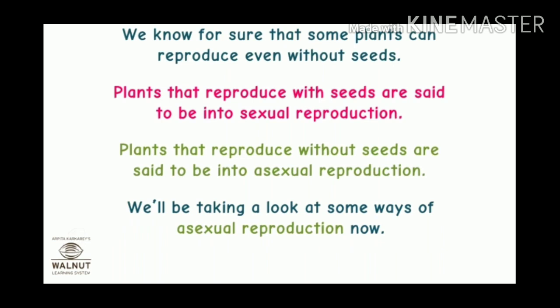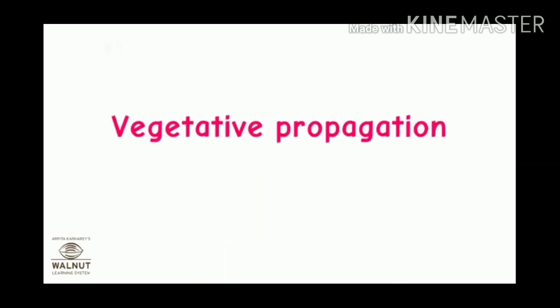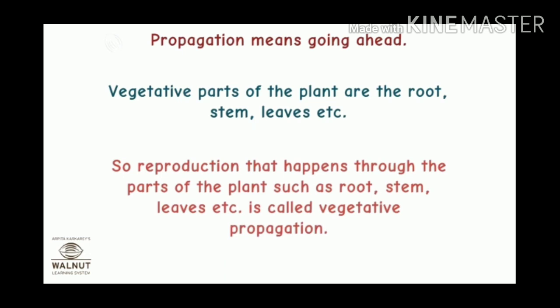We know for sure that some plants can reproduce even without seeds. So, this is the asexual mode of reproduction. Plants that reproduce without seeds are said to be in the asexual mode of reproduction. There are some other ways by which this reproduction occurs. First is vegetative propagation, and in this class I will discuss vegetative propagation.